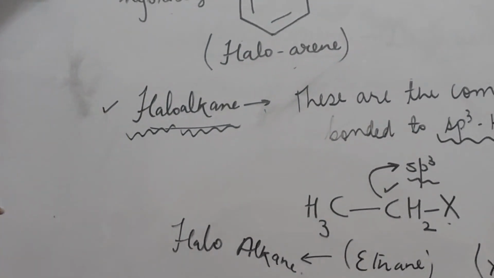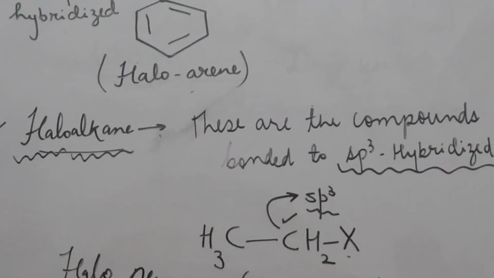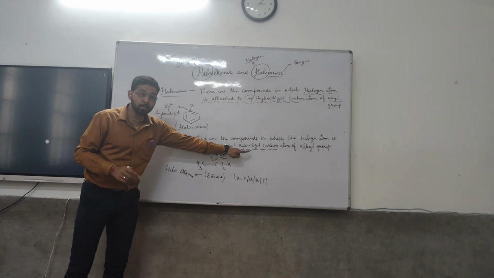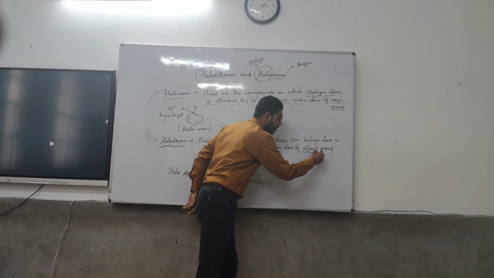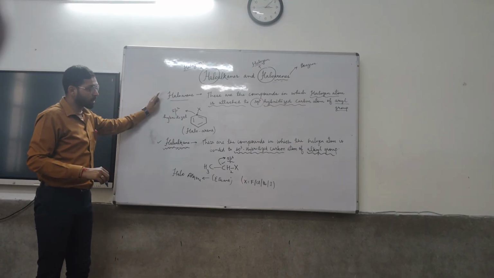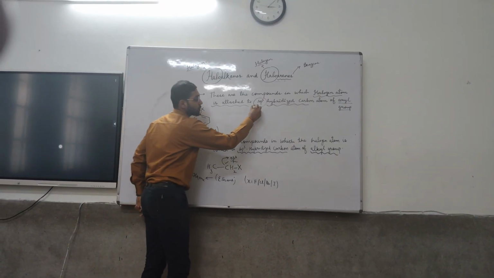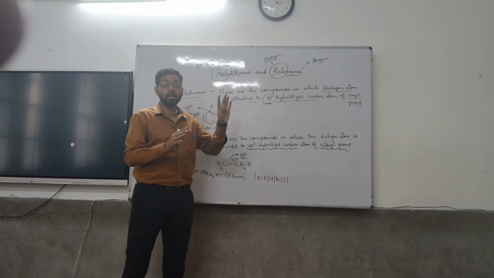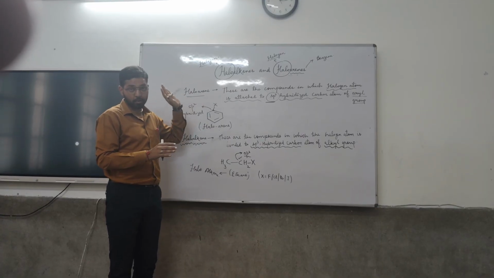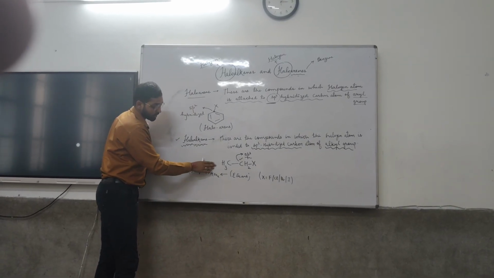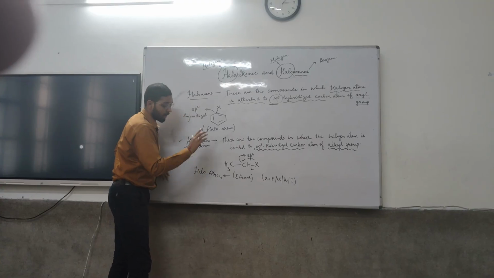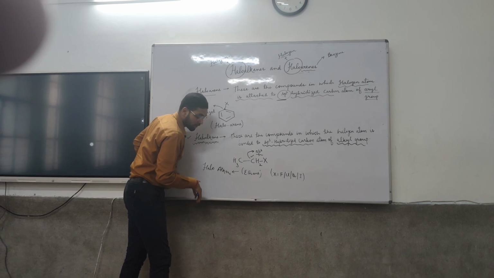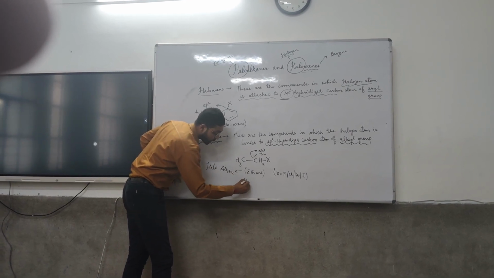If I am dealing with both the sections of haloalkane and haloarene, the only difference I see is that in the case of haloalkane, the halogen atom is attached to an sp3 hybridized carbon atom of an alkyl group, while in the case of haloarene, the halogen atom is attached to an sp2 hybridized carbon atom of an aryl group or a benzene ring. This is the correct definition of haloalkanes and haloarenes. So what would be its name? Its name will be a haloalkane, and more precisely, a halogen atom is attached to a two carbon chain, so it can also be considered as haloethane.